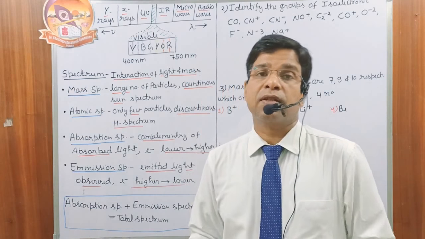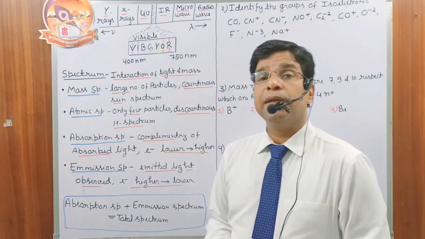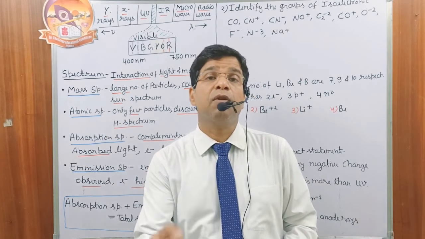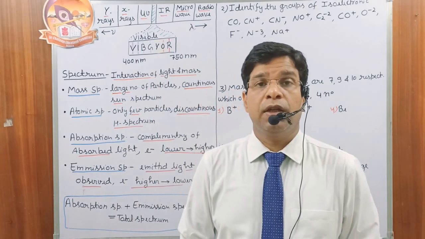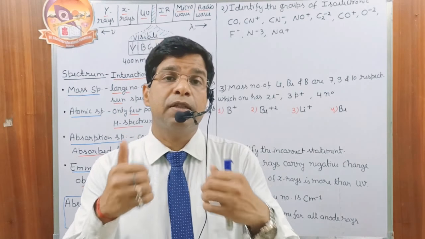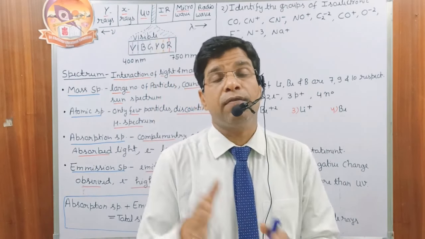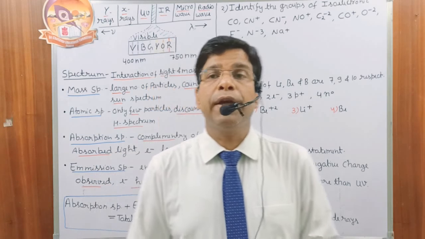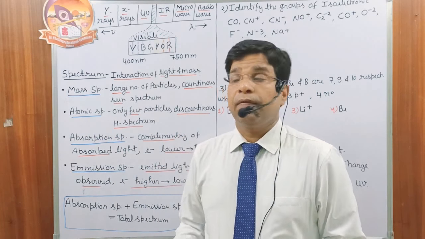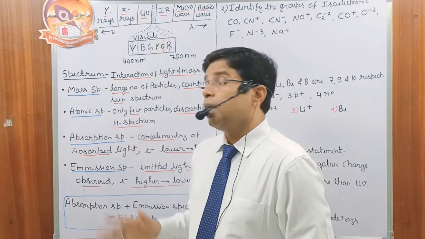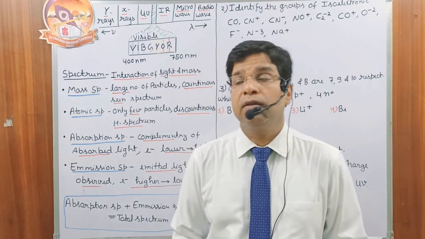So as the name suggests, it is the spectrum of a large number of particles. The next one is the atomic spectrum. As the name indicates, it is the spectrum of a few atoms. This spectrum is discontinuous in nature. It consists of light of some specific wavelengths. Like I told you, in the hydrogen spectrum we have some particular light of discrete wavelengths. So the solar spectrum, or the energy radiated by a heated metal, is an example of the mass spectrum. Whereas the hydrogen spectrum or the spectrum of any other atom or molecule is called the atomic spectrum.